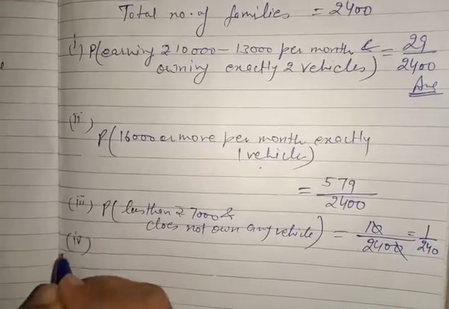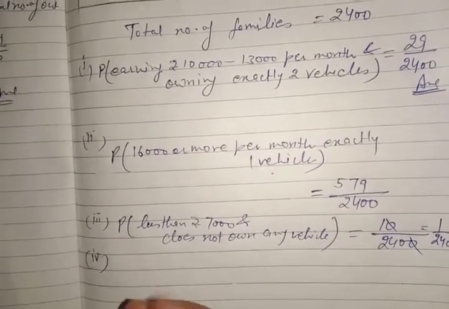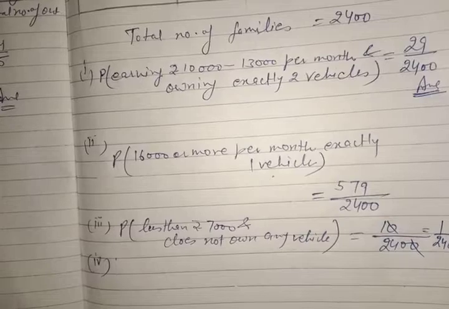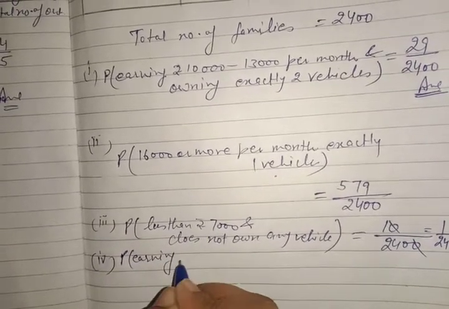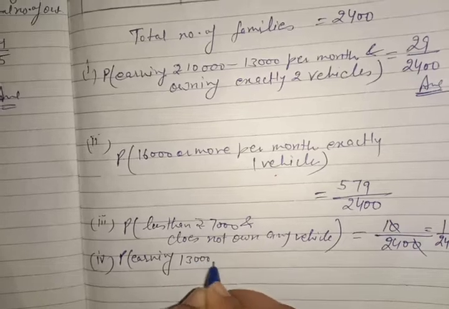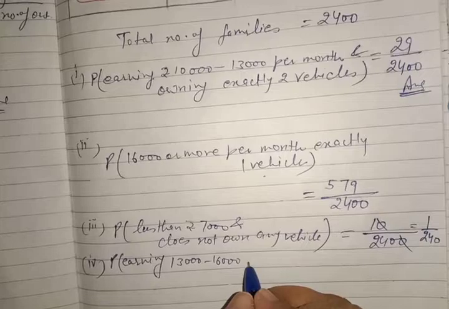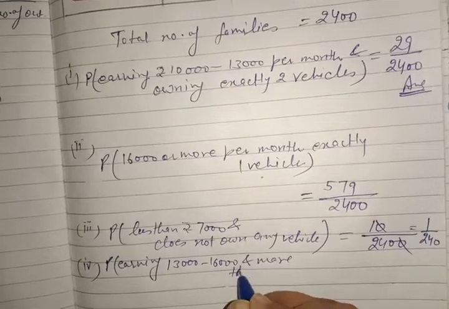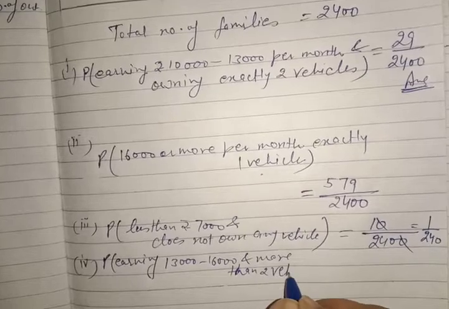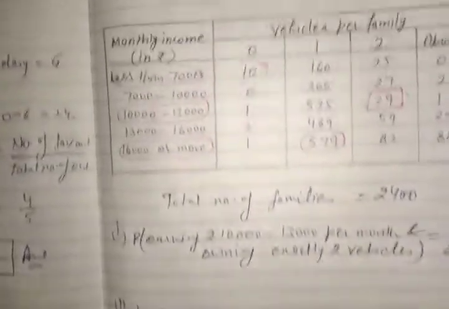The fourth part says probability of earning 13,000 to 16,000 and owning more than two vehicles. Now see, more than 2 vehicles and 13 to 16.